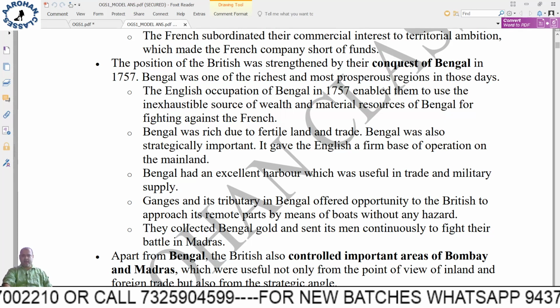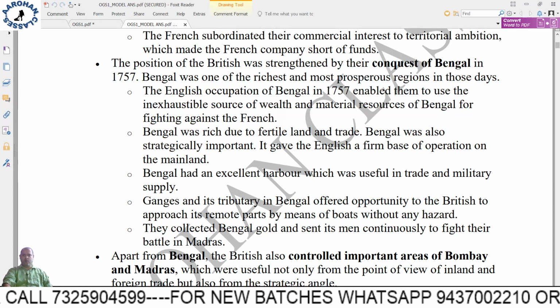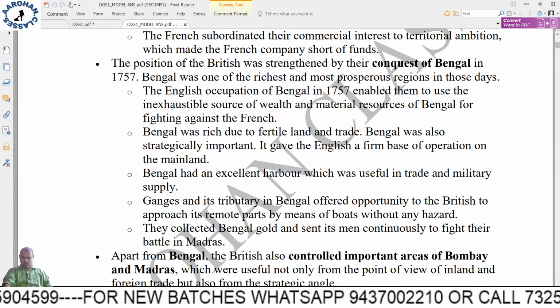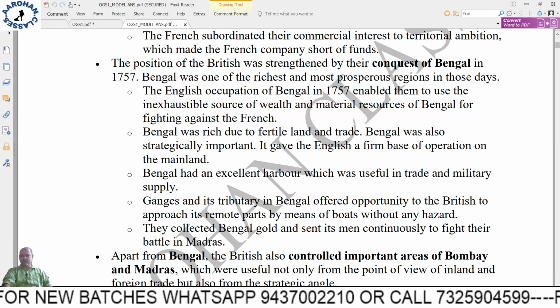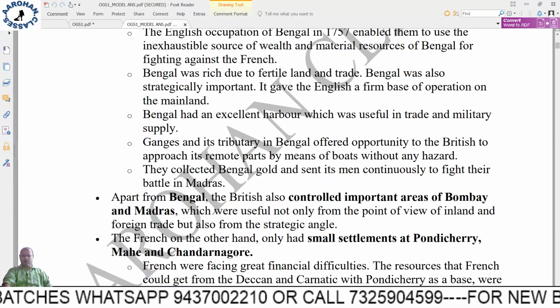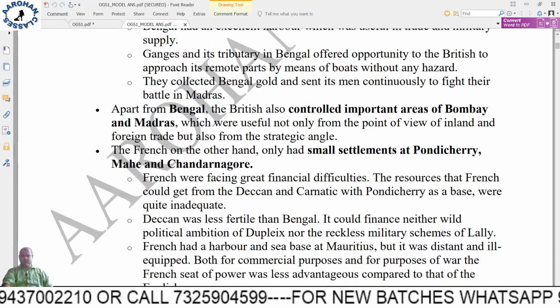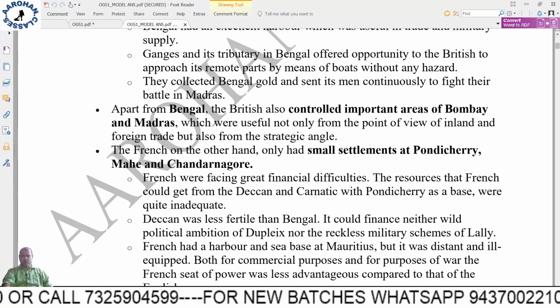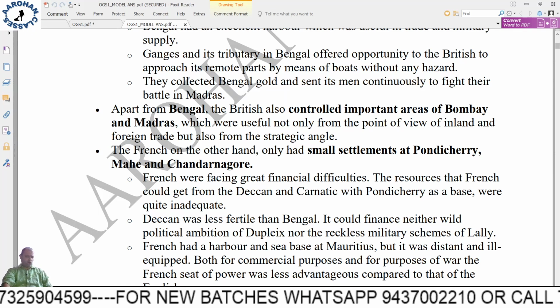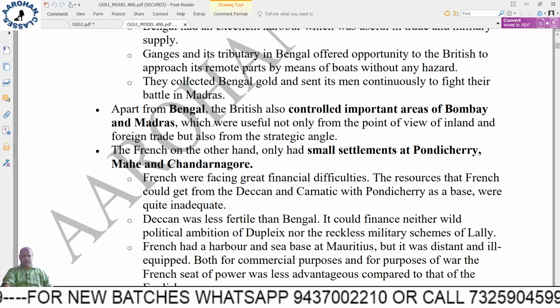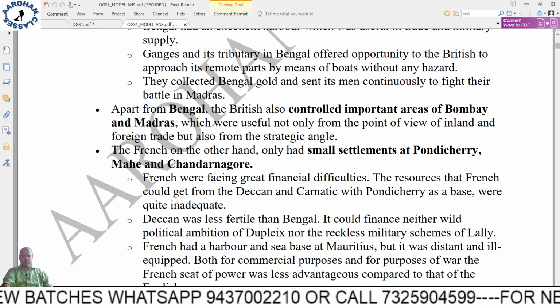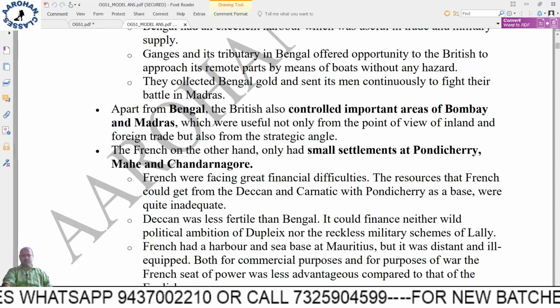And why Bengal? The conquest of Bengal helped them a lot. Five or six reasons are given. This is also going to help you in the prelims. Although I am just telling you the important points, you go through the entire thing. Of course you will not be able to write everything in the exam, and don't try to write everything in the exam. It should be like 6 minutes, you have to finish.